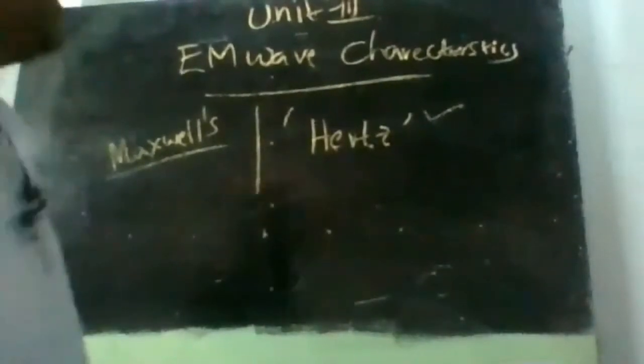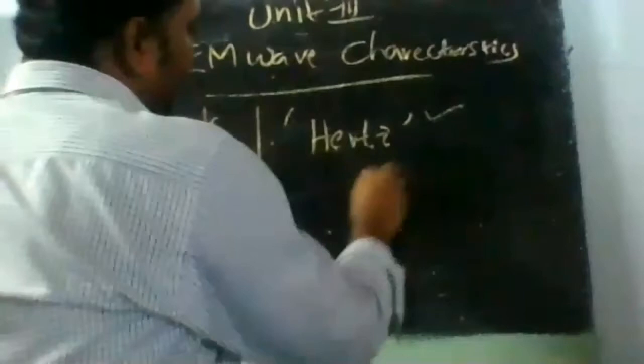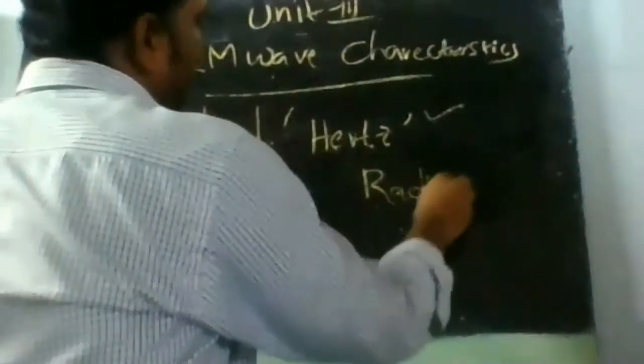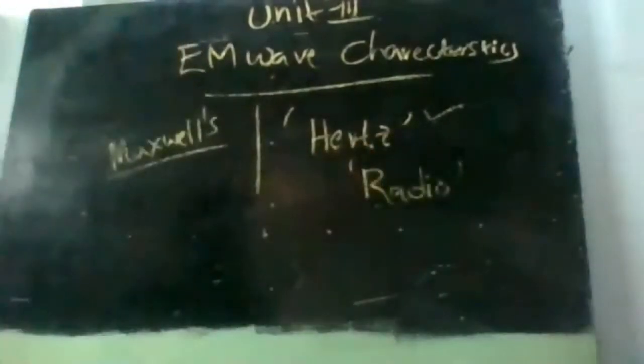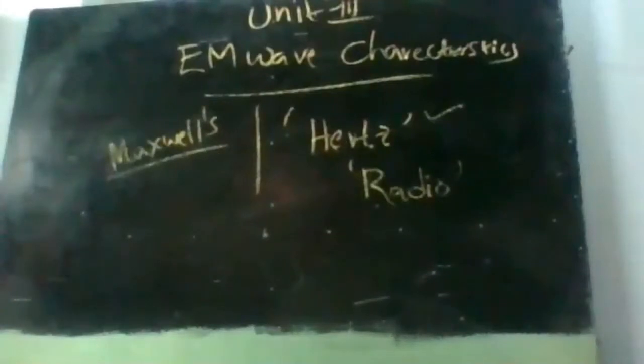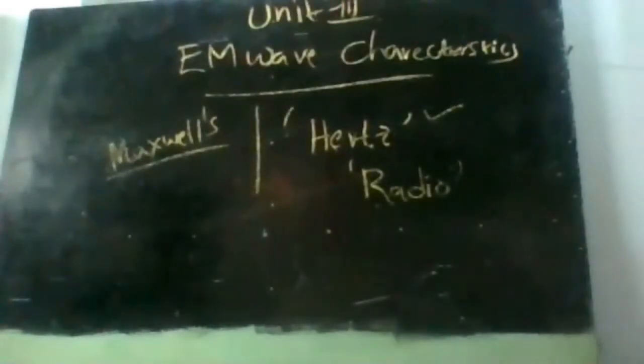So Hertz generated radio waves, waves in the frequency of megahertz, and he transmitted these signals from one place to the other place. So that's why the wave equations are called Hertz equations. He's the first scientist who demonstrated the concept of electromagnetic fields being generated in the form of waves.